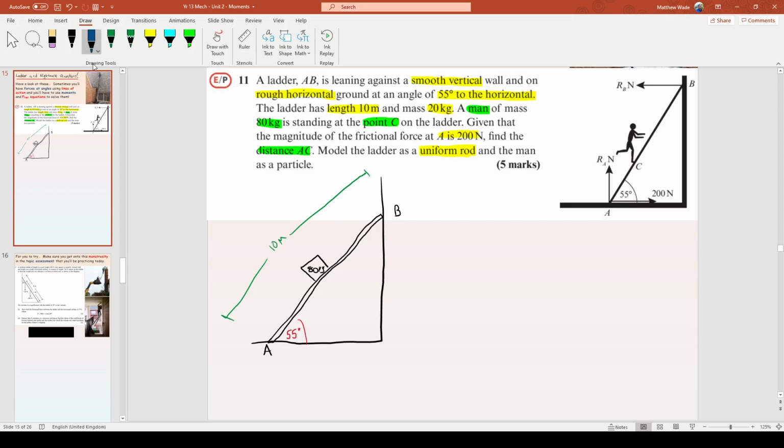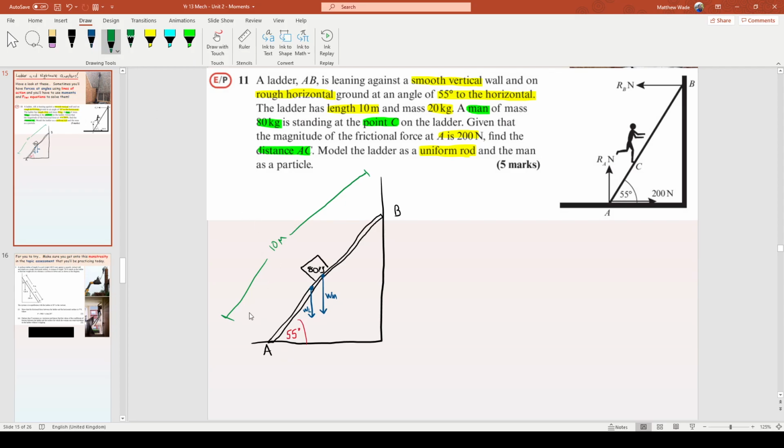Now, I know the forces are given, but I think we'd do well to talk about them anyway. So, tell me right away, tell me one force that you can think about. Well, there's the man on the ladder, right? So we've got him straight away. There is the weight of the man. Any other forces? Well, there's the weight of the ladder as well. Now I don't quite know where the man is on the ladder, but I know that the ladder's center of mass is there.